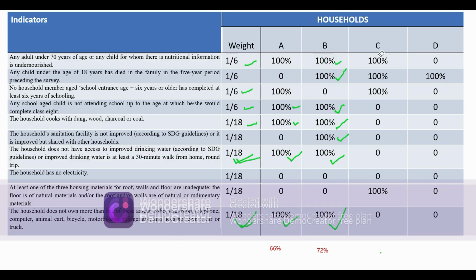Okay, now let's go to C household. The C household deprivation is here and its score is 1 by 6, plus deprivation is here in the second category. Its score is 1 by 6 here and third is this, 1 by 6.